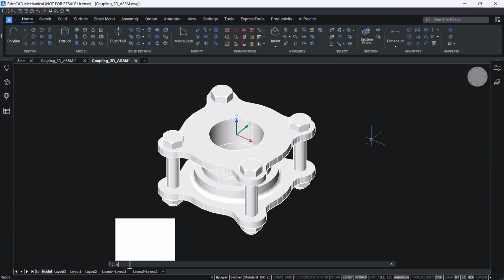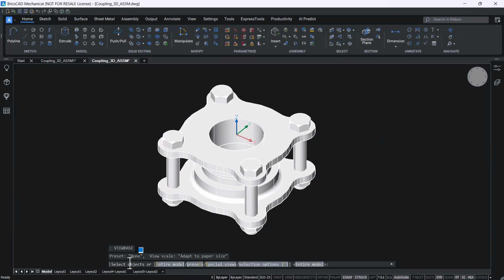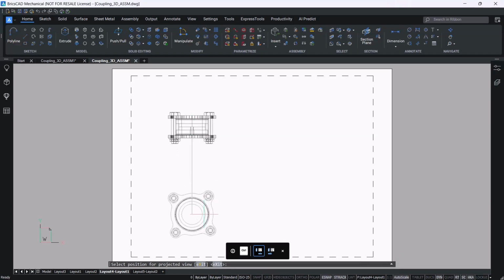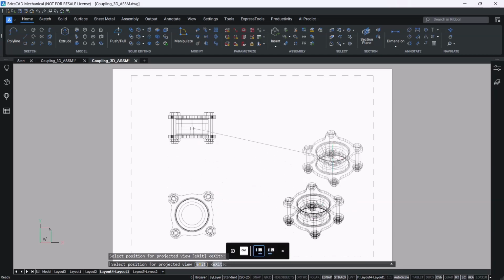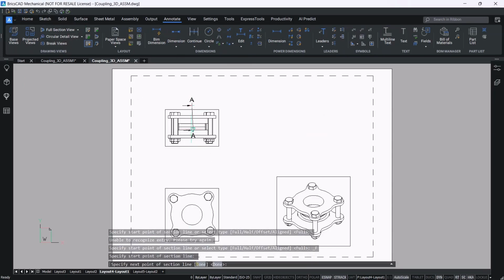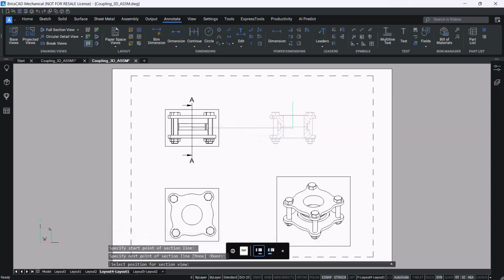Next, let's give the VIEWBASE command in the model space and choose existing model and the layout and place the base view in a convenient location and drag down to locate the plan view and drag at an angle to place an isometric view. Select the full screen section option in the annotate tab and choose a section plane and place a sectional view.